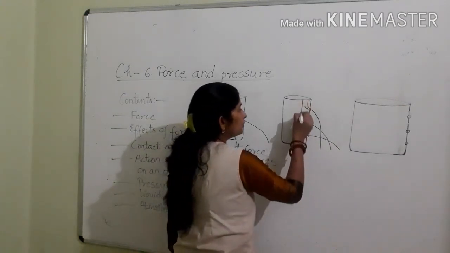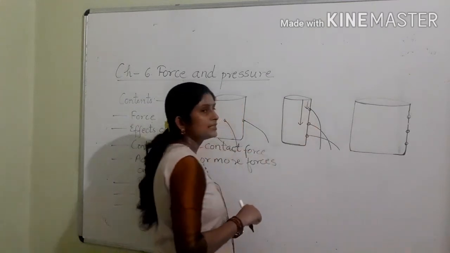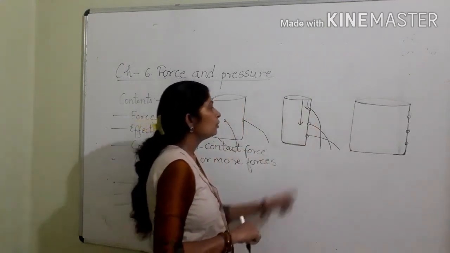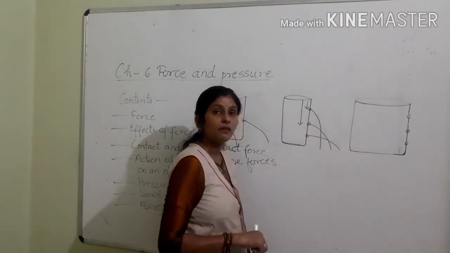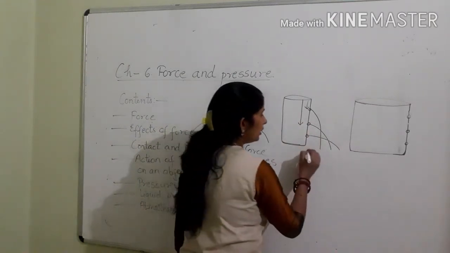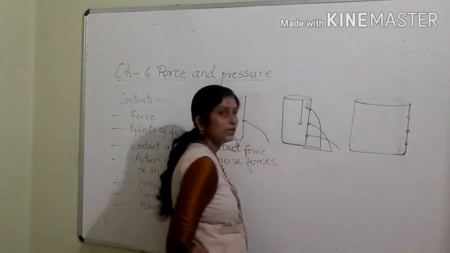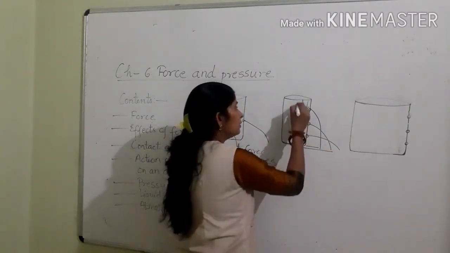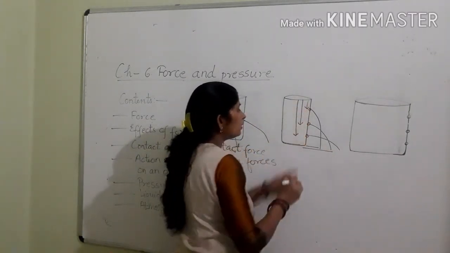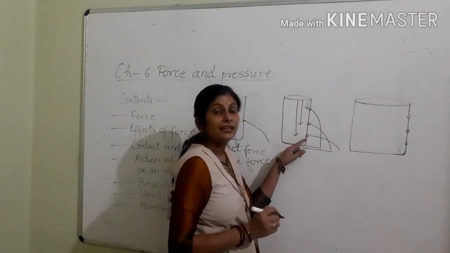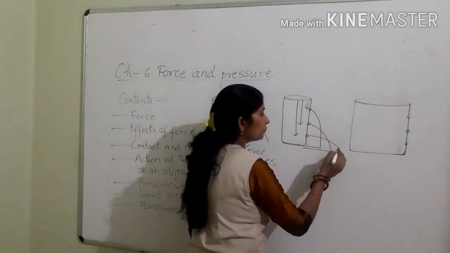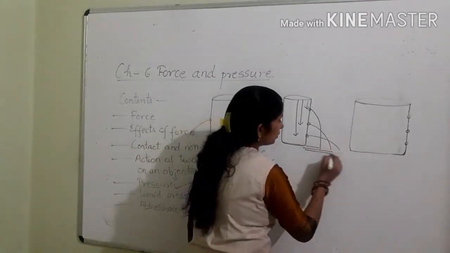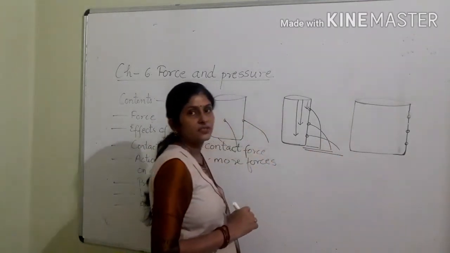Then this second hole is at greater depth, so the jet of water coming out of this hole covers more distance from the beaker. And the third hole is at the greatest depth, so the jet of water coming out of this hole covers the largest distance.